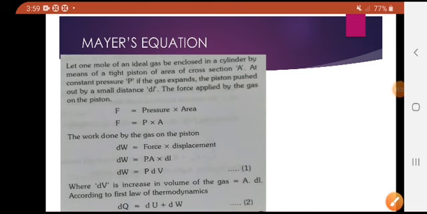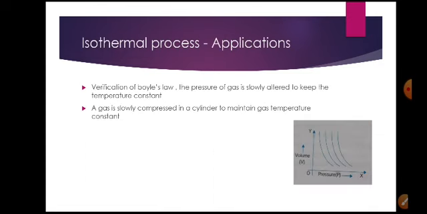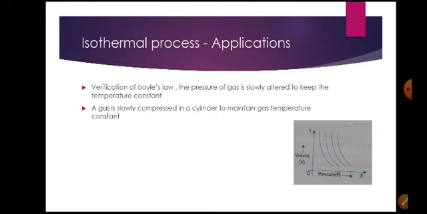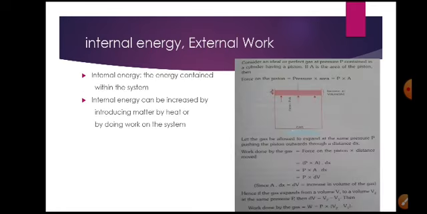So in this class we discussed basic thermodynamics. What is the adiabatic process? What is the isothermal process? What are the differences between the isothermal and adiabatic process? This is the most important question. Always write the differences between them. You can write four or five points that change in the isothermal and adiabatic process, whether it's a slow process or a fast, quick process, and give examples if you have an idea.